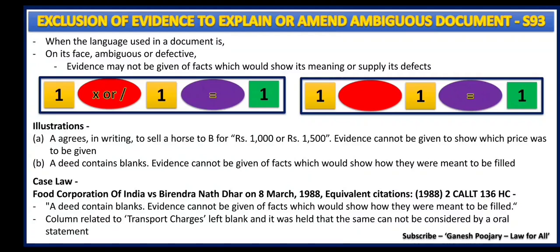Going to the illustrations, the first illustration says that A agrees in writing to sell a horse to B for rupees 1000 or rupees 1500. Now what is the amount? Whether it is 1000 rupees or 1500 rupees. The consideration is not clear in this contract, and evidence cannot be given to show which price was to be given. After this contract is completed, what are you going to say in front of the court? Whether it is 1000 or 1500. You cannot give any oral evidence to prove whether it was supposed to be 1000 or 1500. That is what section 93 restricts.